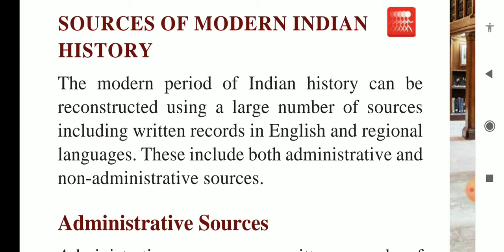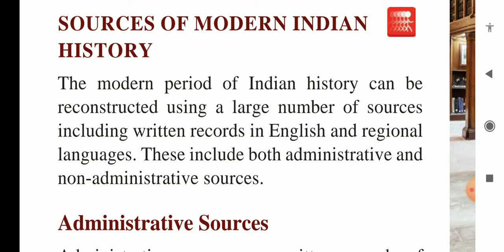The modern period of Indian history can be reconstructed using a large number of sources, including written records in English and regional languages. If you want past information regarding anything, you need to explore the sources of that. Sources can be written, sources can even be vocal, and sources can also be physical, any proof.